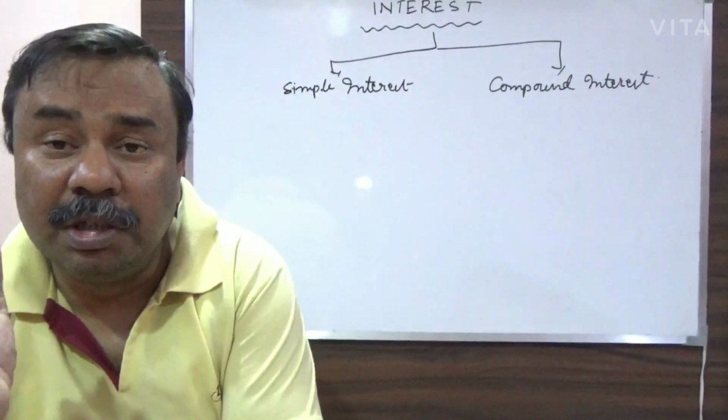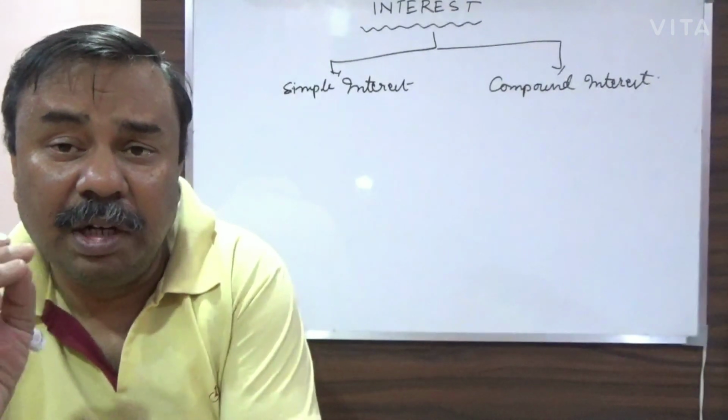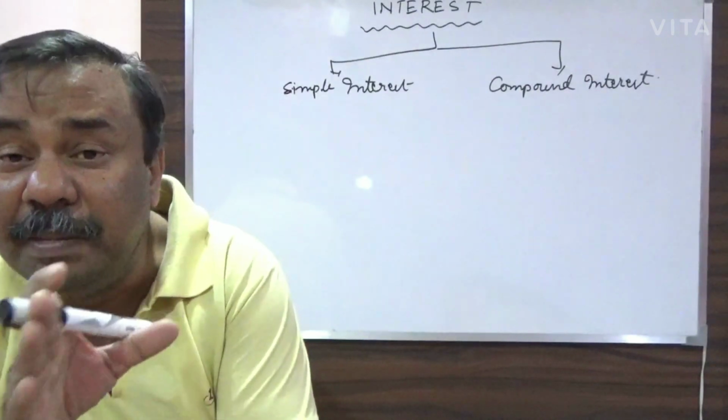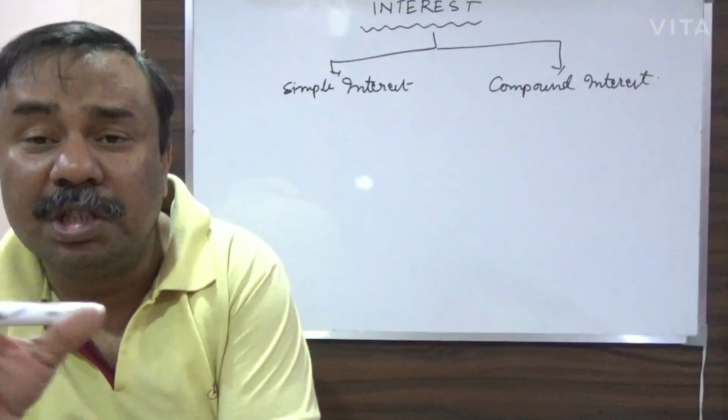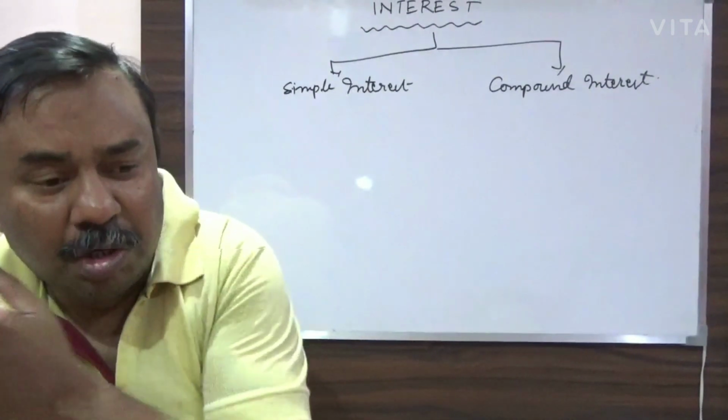So in compound interest, why is it called compound? Because you are paying interest on interest also. Interest is being paid on interest. So this is called compound interest. Now, how do we calculate it?